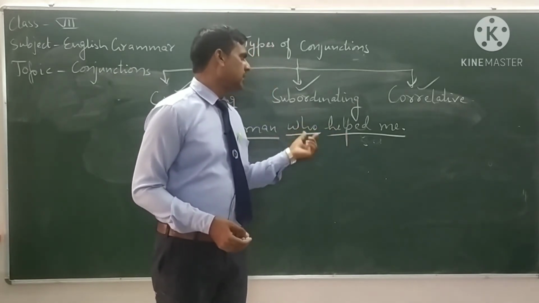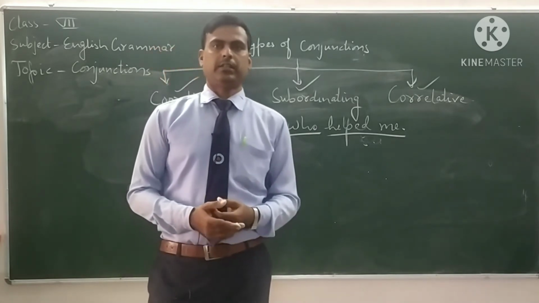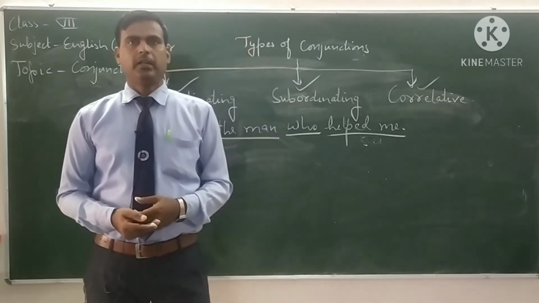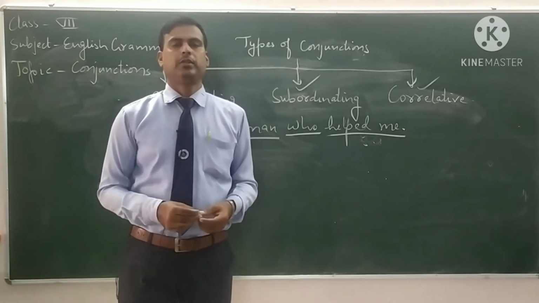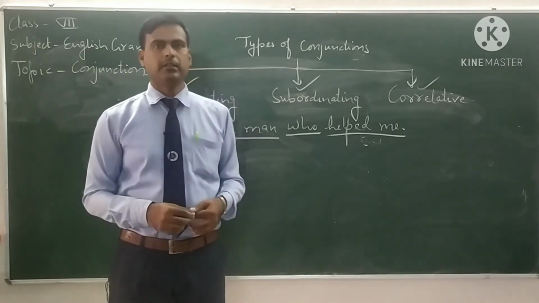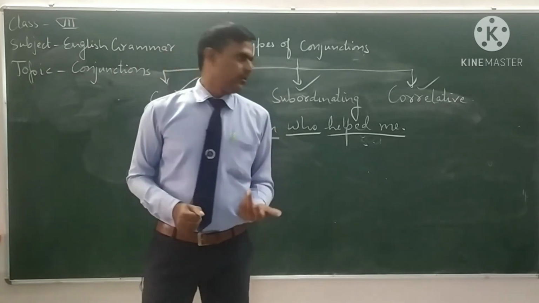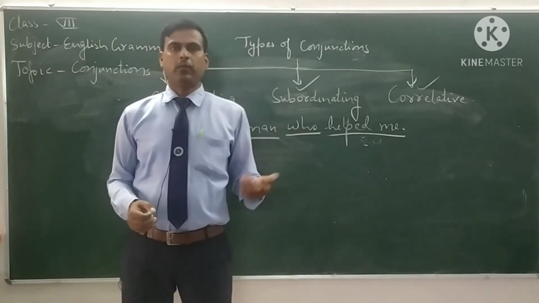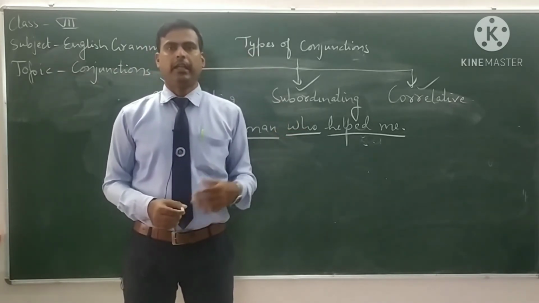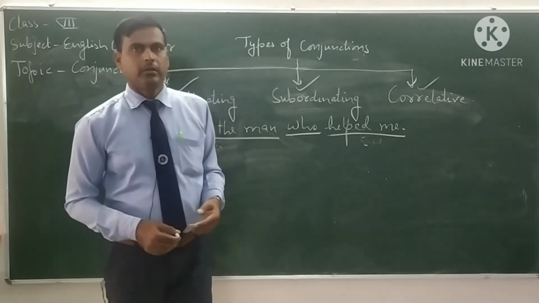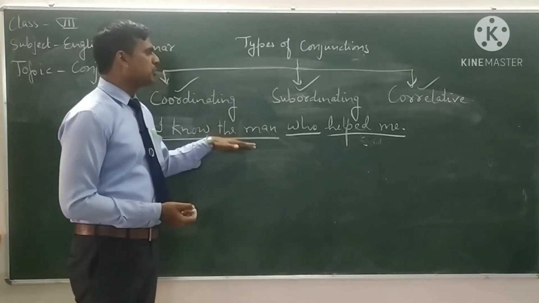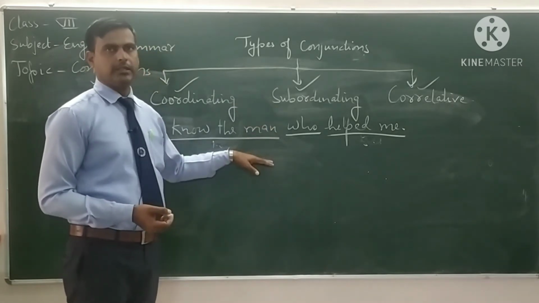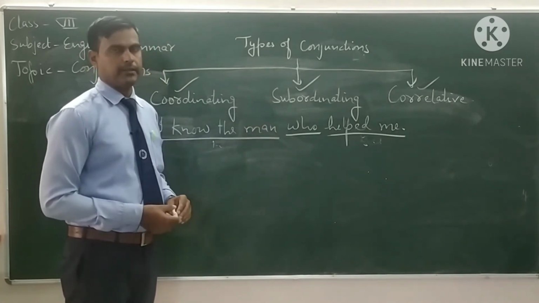That's why this is called the subordinating conjunction. There are many conjunctions used as subordinating conjunctions, for example who, what, where, because, if, since. These are the conjunctions used as subordinating conjunctions in any sentence.